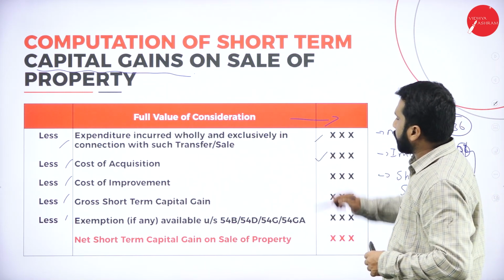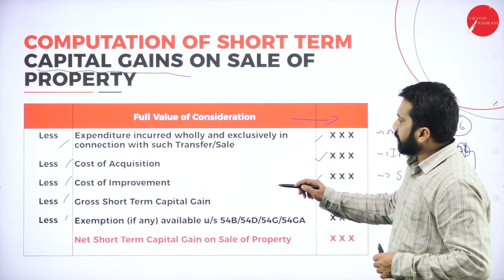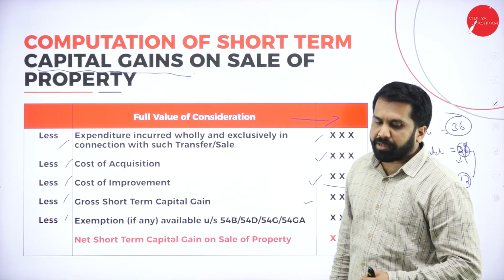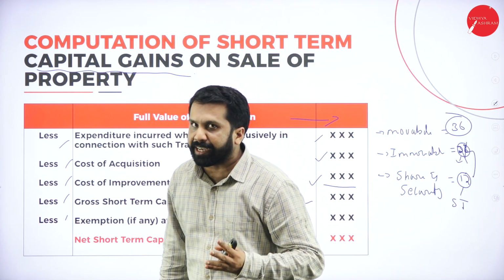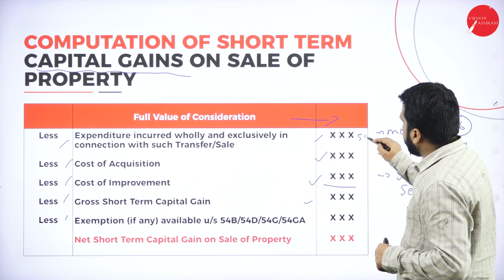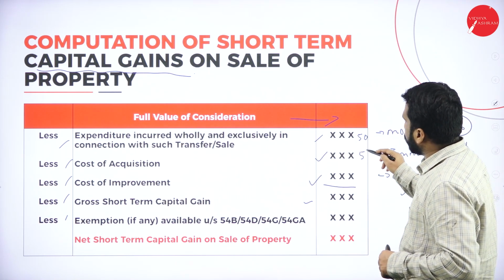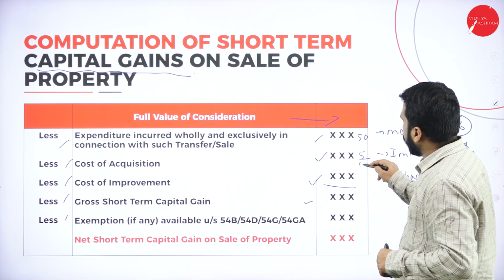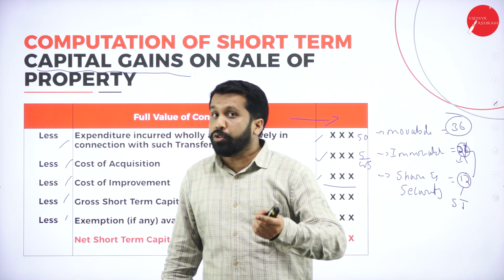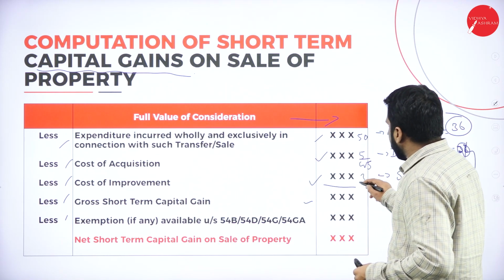Then what is the cost of acquisition? What is the cost of improvement? What is the gross short-term capital gain? Now, assume that you sold your house for 50 lakh. How much commission did you pay? 5 lakh. 50 lakh minus 5 lakh, you get one more adjustment. It will be how much? 45 lakh. Out of 45 lakh, at what price did you purchase that house? Assume 30 lakh, minus 30 lakh.